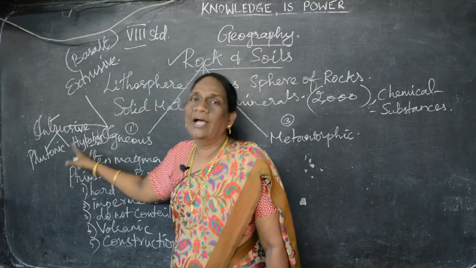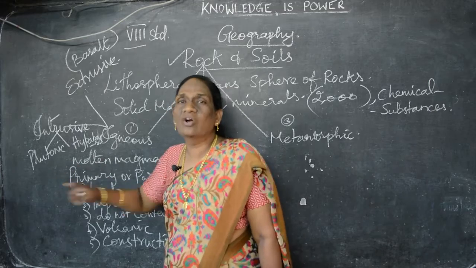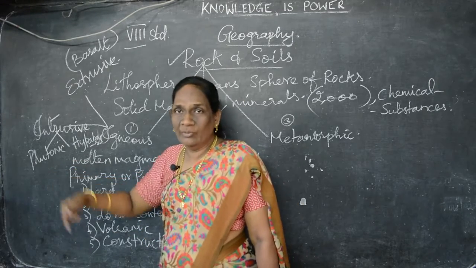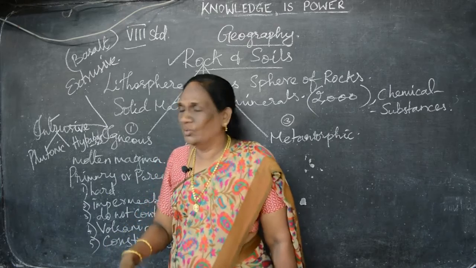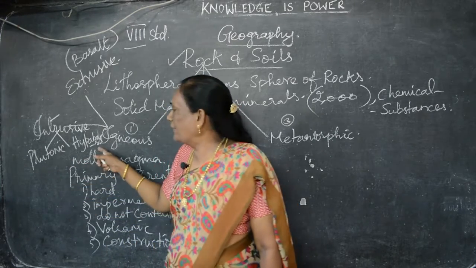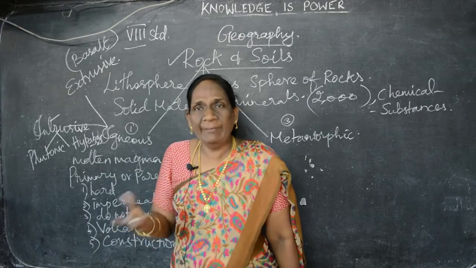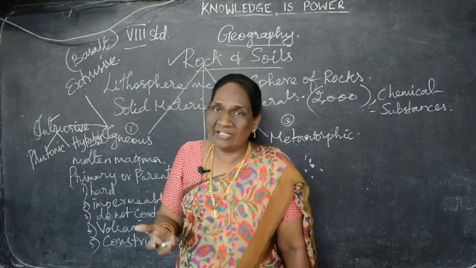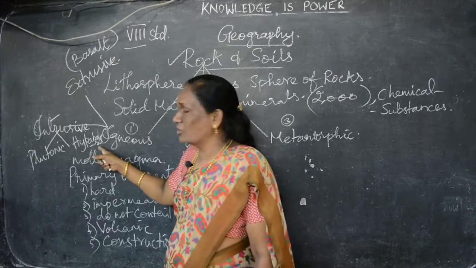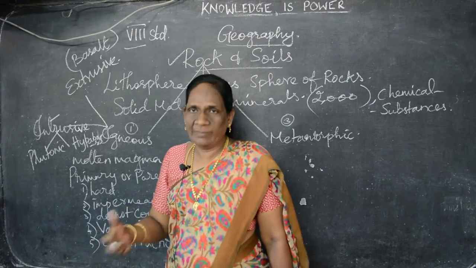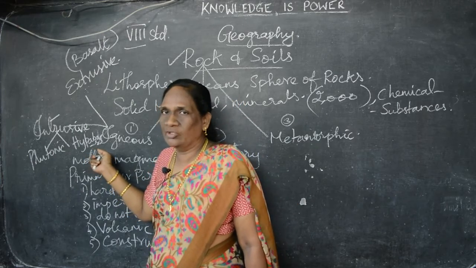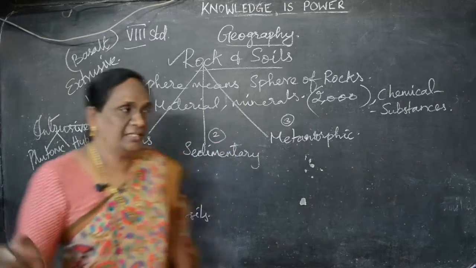Understand? Plutonic and hypabyssal. Plutonic is formed because of the high pressure and temperature in the interior of the earth, I told you. So these rocks are called plutonic rocks. Hypabyssal, in the sense of pebbles, you all know, soft in nature. Because of the temperature and the pressure, they are forming. So they are called hypabyssal. Can you follow?